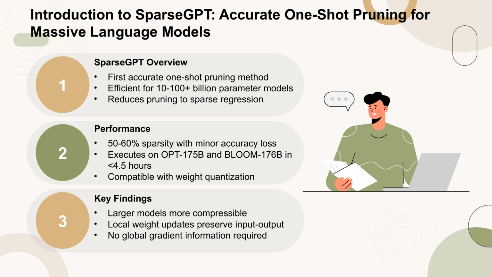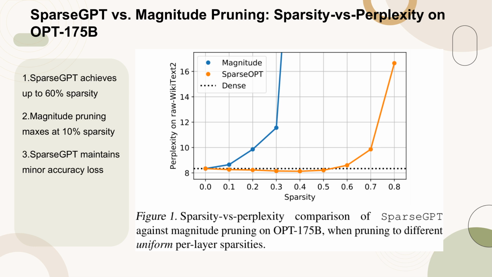A key finding is that larger models are more compressible, dropping significantly less accuracy at a fixed sparsity compared to smaller models. SparseGPT also allows for the combination of sparsity with weight quantization techniques. Notably, the method is entirely local, relying on weight updates that preserve the input-output relationship for each layer without requiring global gradient information.